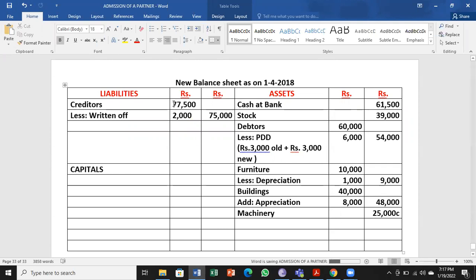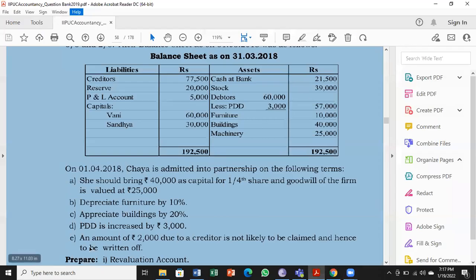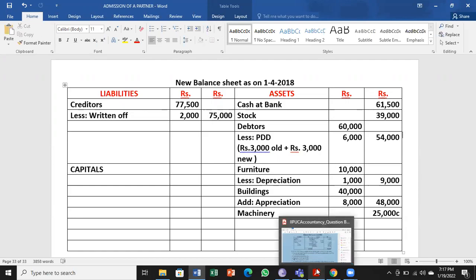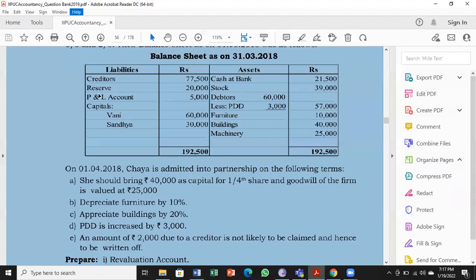So I told about this liability reduction happening in the balance sheet. That is what they had told in the adjustment also. An amount of 2,000 due to creditors is not likely to be claimed and hence to be written off. Written off means reduce. So in the balance sheet, they are told to be reduced. So we have done that 2,000 already, taken in the revaluation account.